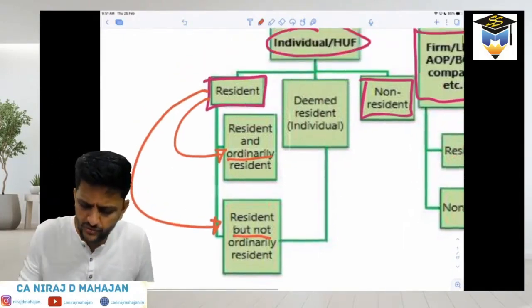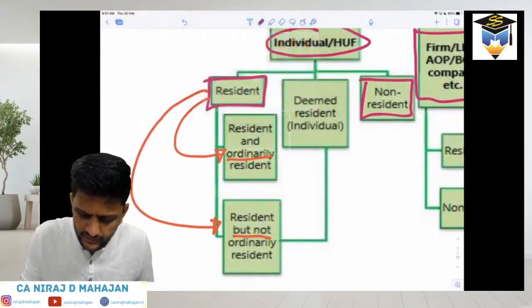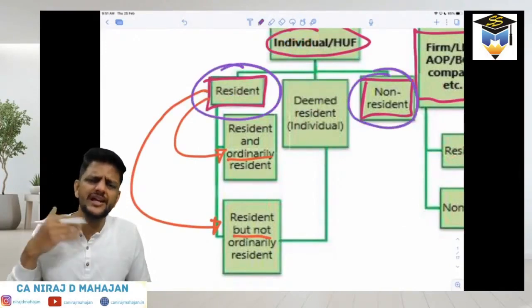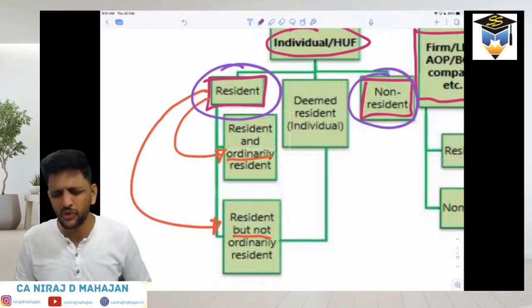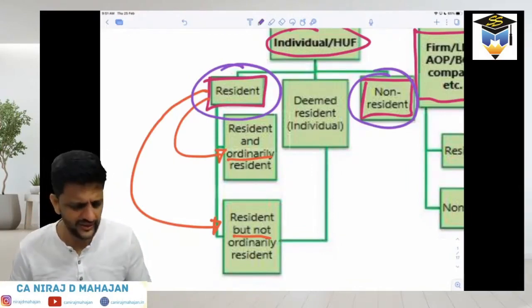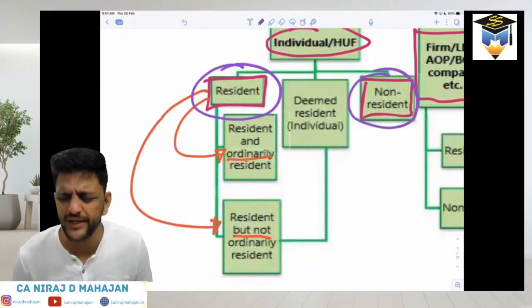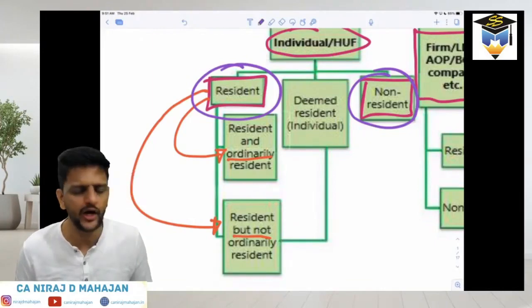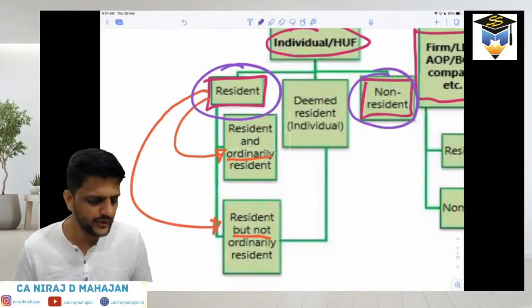See, pay attention first of all. First compare on the resident and non-resident level. Who is regularly in India, he is resident. Who is not at all in India, or was not that regularly in India, maybe just a small visit, or has never come to India, that person may be non-resident. But who is always in India, or has continuous visits, or is regularly in India, they are resident. I hope that is okay till here.